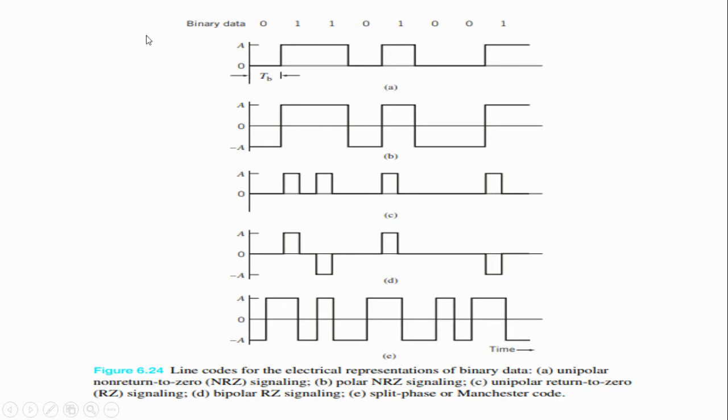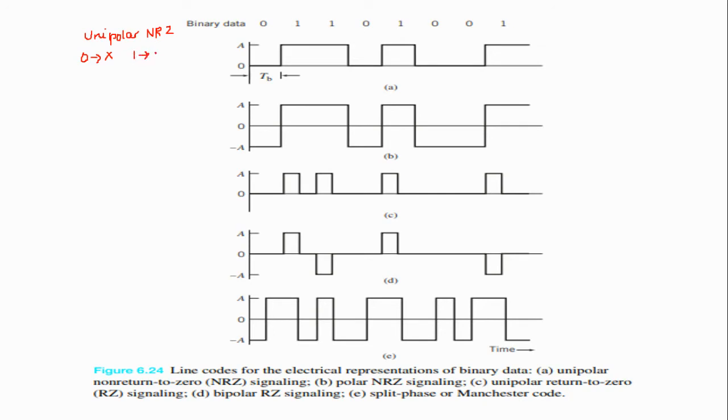First is unipolar non-return to zero. In this, zero is represented by no signal being transmitted when symbol zero occurs.